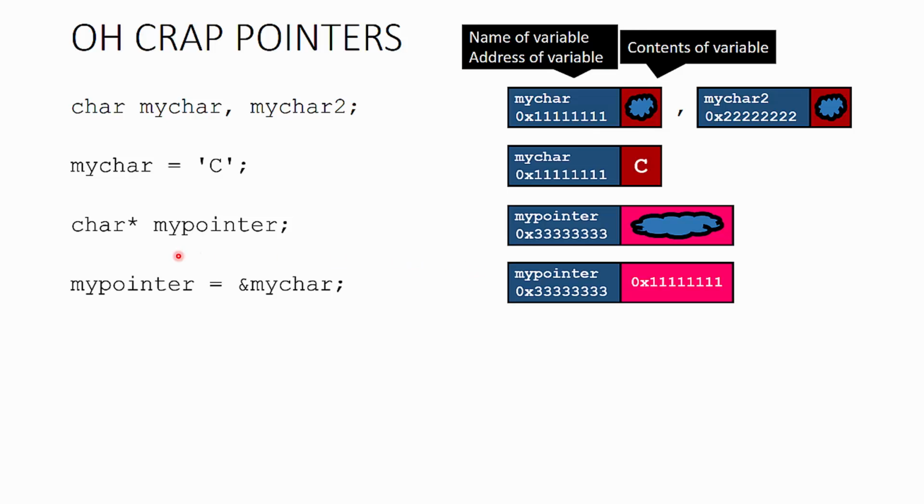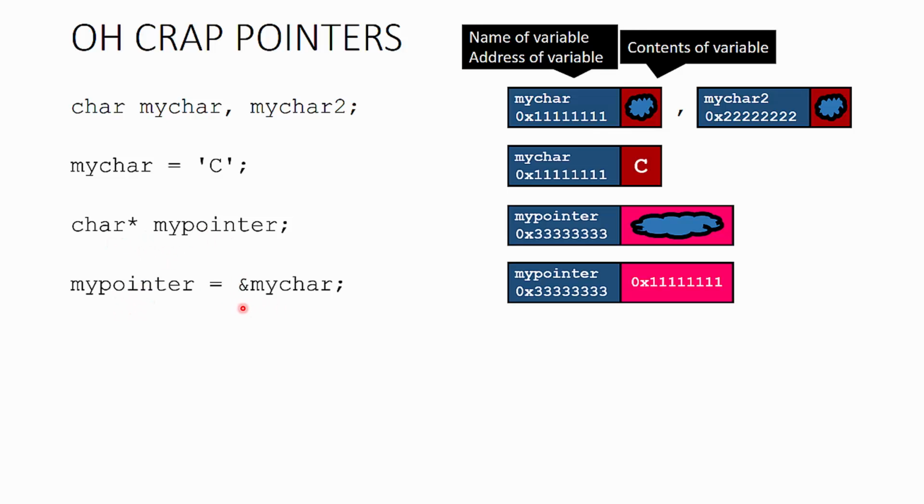To assign content to a pointer, you take the variable and use the equal operator here, and then the ampersand lets us say, I want the address of this particular variable. Now mychar has to be a character in order for it to be storable in my pointer, because my pointer is a char star.